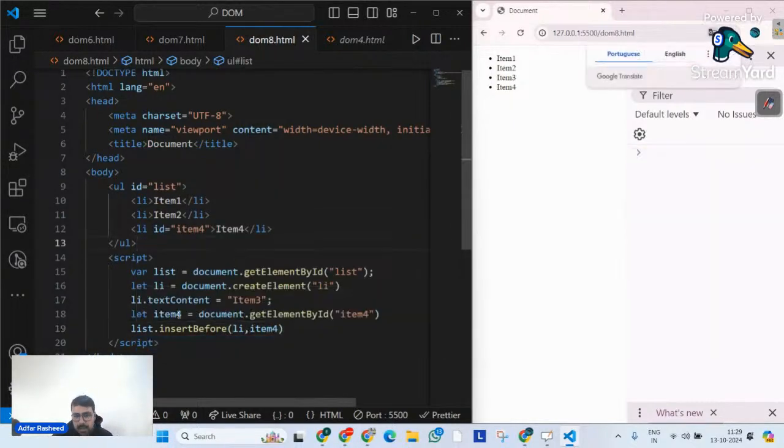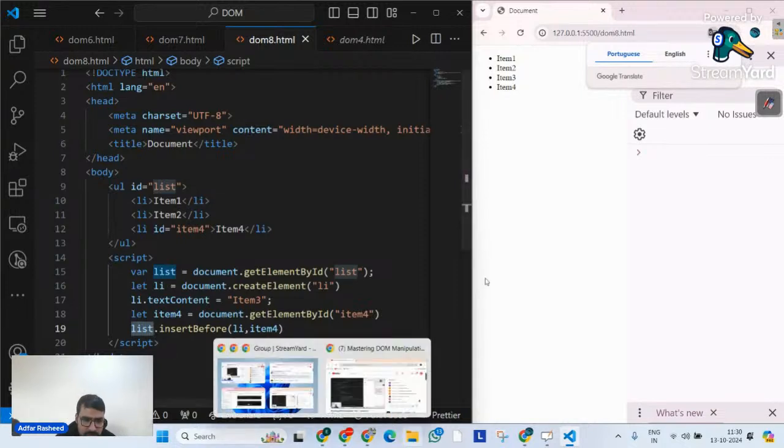Do we all agree with that? So li before item 4 inside my list, and you can clearly see item 3 here. Do we all understand this particular method, guys? Yes or no? One of the very important methods called insertBefore. So for the insertBefore method, we have to give two things to it. Number one is in which parent. So this is the parent that you want to target. And then inside this it receives two arguments: new element, comma, before which.